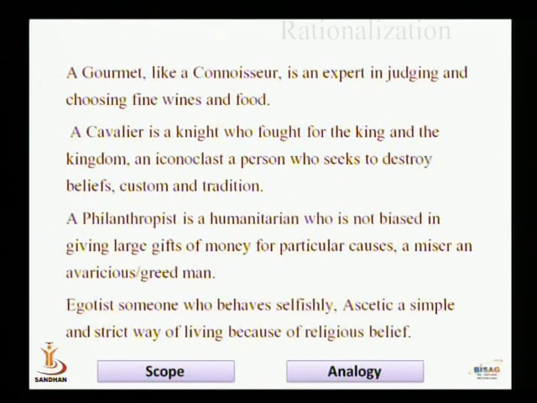જ્યારે ઇગોટિસ્ટ છે, egotist is someone who behaves selfishly. Ascetic, a simple and strict way of living because of religious belief. જે એસેટિક છે એ ધાર્મિક માન્યતાઓને પ્રાધાન્ય આપતો રહે છે.